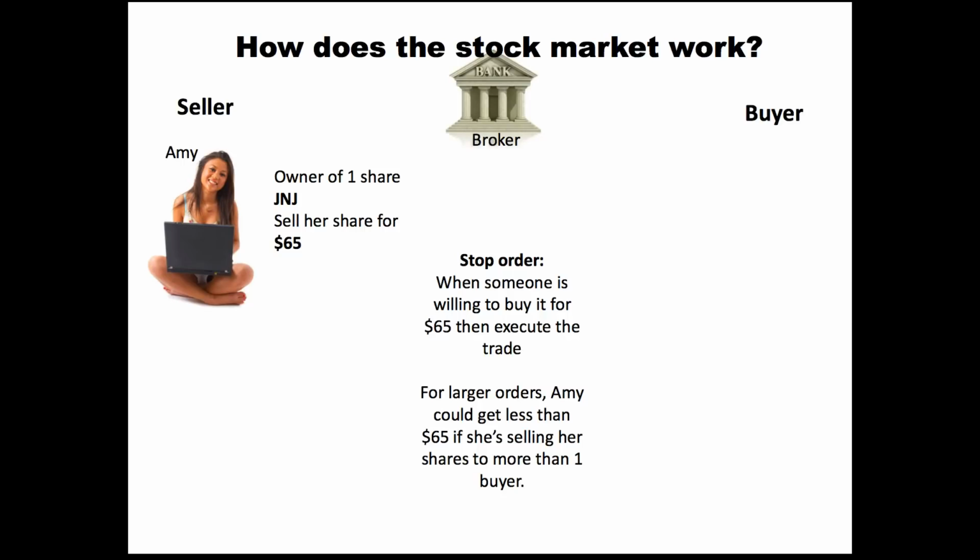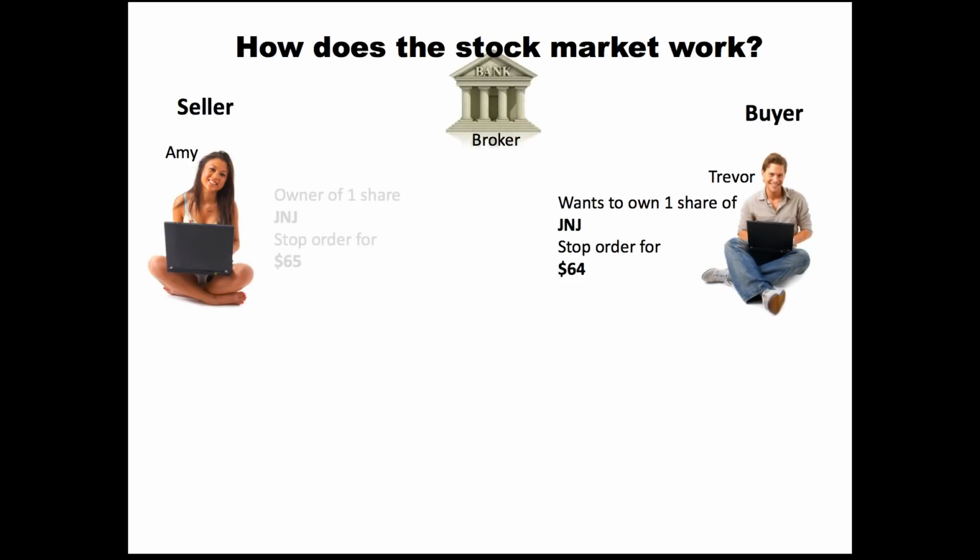Amy's shares would all be executed under that stop order, and that's the thing you've got to really understand about a stop order: even though she has it set for 65, if not all the shares are executed in that first order, the second order, whatever the price, it could be higher or lower, is going to be executed because it's all done at once. So that's the one thing you've got to be aware of with a stop order: even though it's at 65, if not all the shares are executed at that price, some of them could go lower or higher. So let's go to the next thing here.